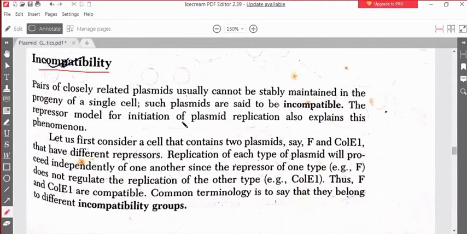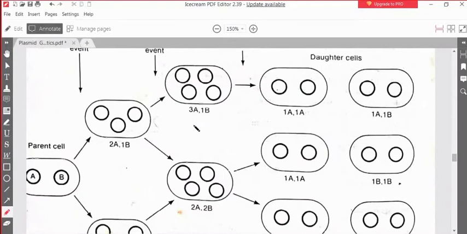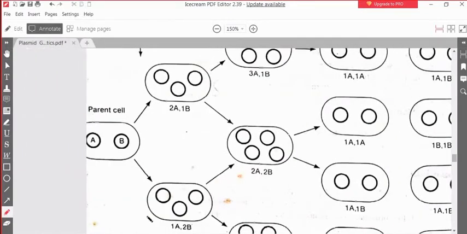For example, according to this diagram, it starts with a cell that has both A plasmid and B plasmid. So these are two different plasmids.